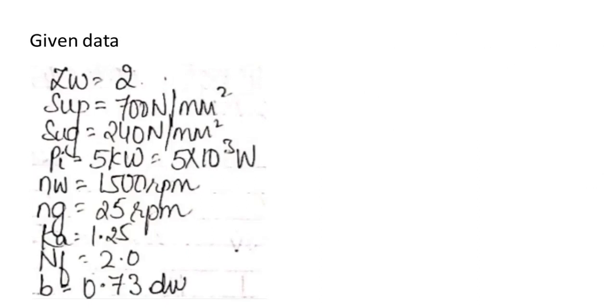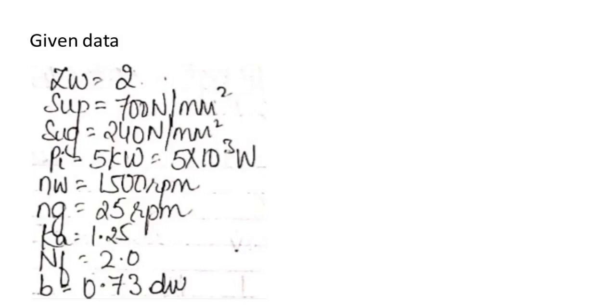So in the numerical, number of start ZW is 2. Your SUT for your worm or pinion is 700 Newton per mm square. Your SUT for gear, your ultimate tensile strength for gear, is 240 Newton per mm square. Input power is given, which is 5 kilowatt. You will convert it into watt. The RPM of the worm is 1500 RPM. RPM of gear NG is 25 RPM. Your service factor CS or KA is 1.25.